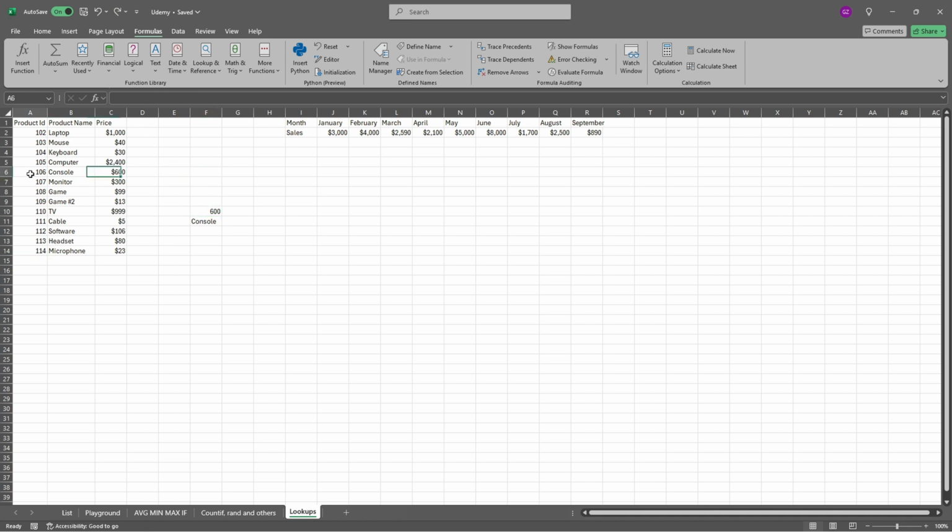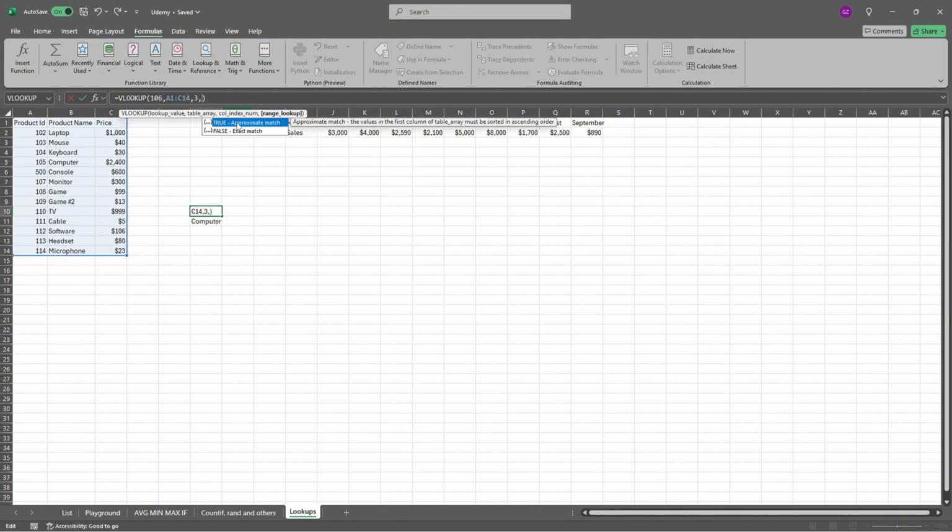But what if some number would change? I would just create 500 over here, and we've got computer. In that case, we knew exactly what we are looking for, and for that, as you can see, we don't need an approximate match. 105 is close to 106. We need an exact match. So whenever you write the false, you will get a non-available error. But don't worry, I'll show you how to omit it.